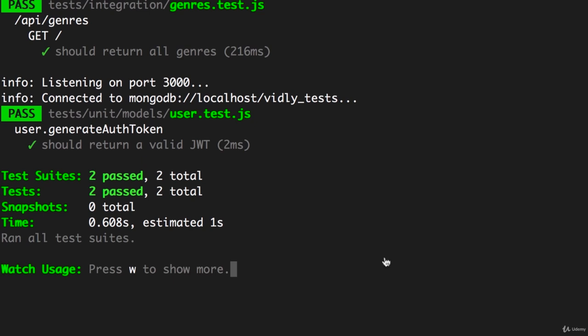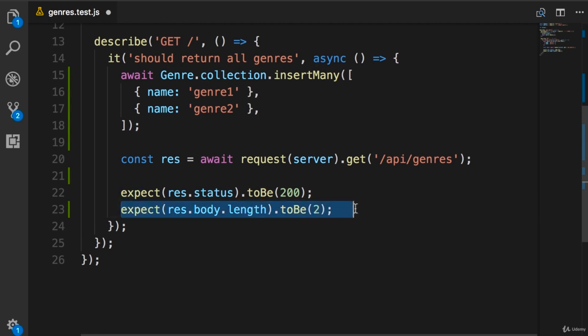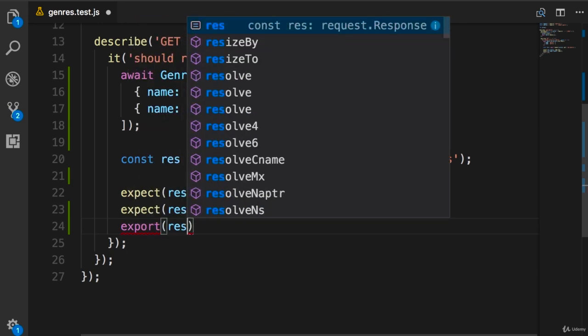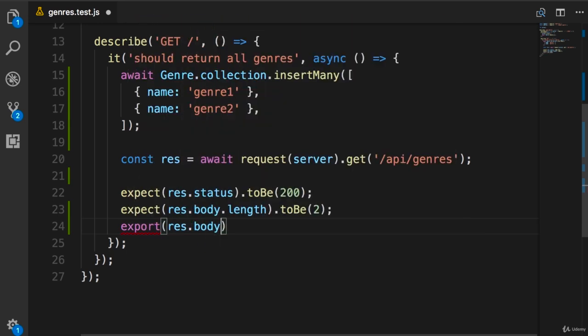All right, now back in our test, let's change this expectation and make it more specific. So instead of checking the number of items in the array, we want to make sure that in that array that we have in the body of the response, we have a genre with this name. So we can write an expectation like this. Expect response.body. This is an array.